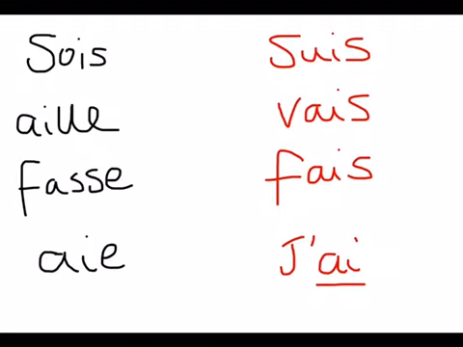Fasse comes from the verb faire, meaning to do. So you're most likely used to je fais. And the bottom one, ait, comes from the verb avoir. So you'd more normally see it as j'ai. So if you're just starting out, just try and get comfortable with at least recognising the verbs and understanding what they mean, and you can then gradually build up to trying to use them for yourself and then trying to conjugate them for yourself.